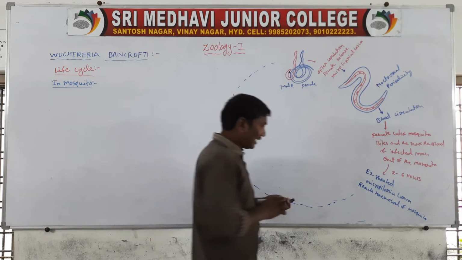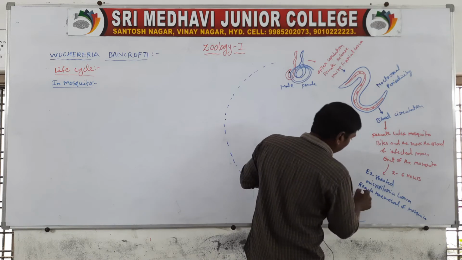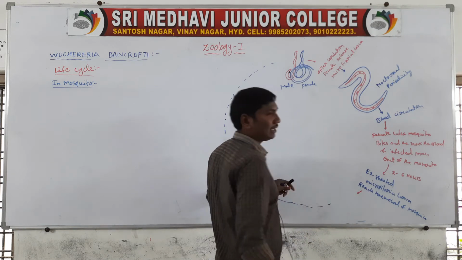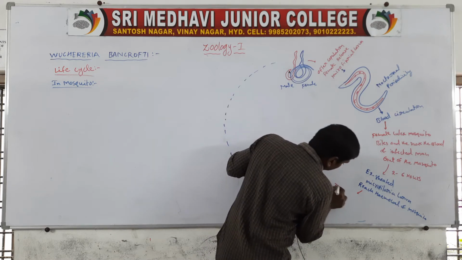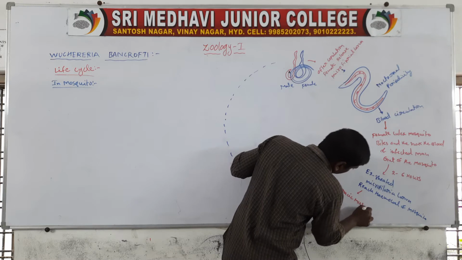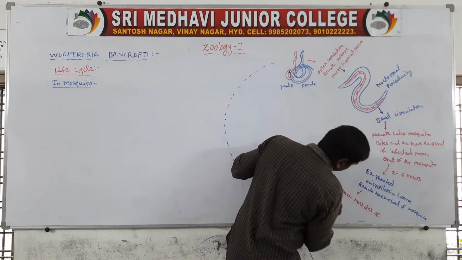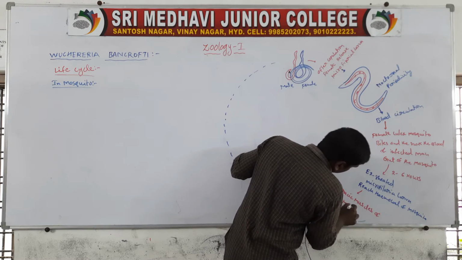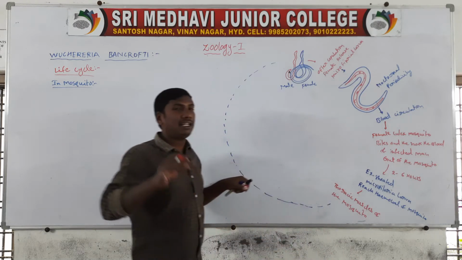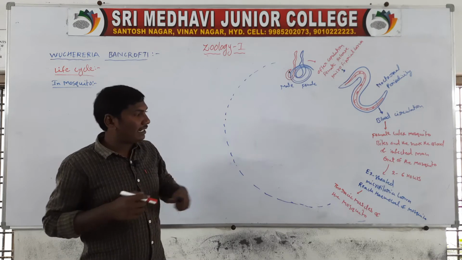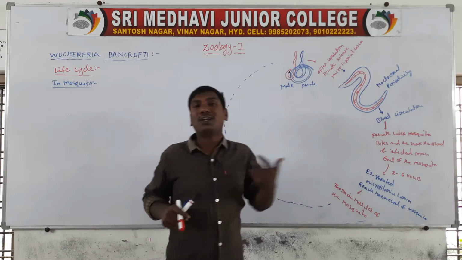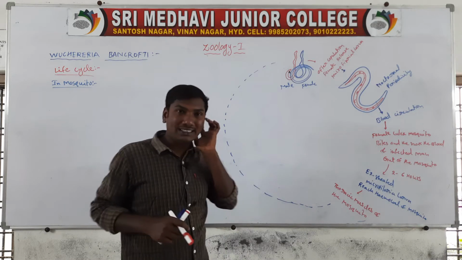Next, from the hemocoel they reach the thoracic muscles of the mosquito.